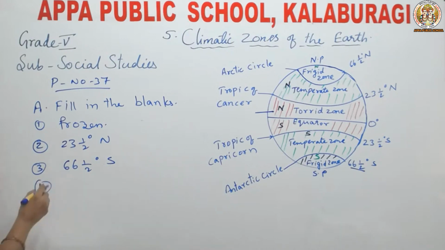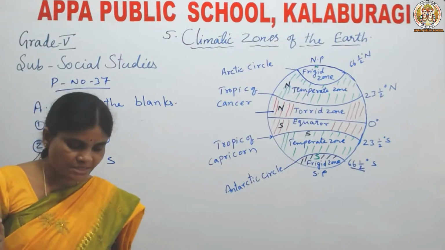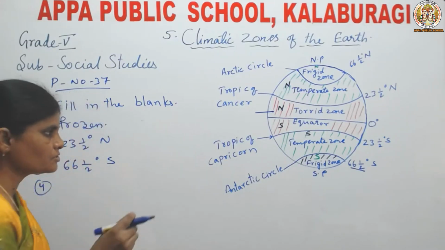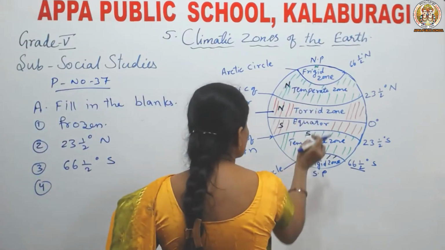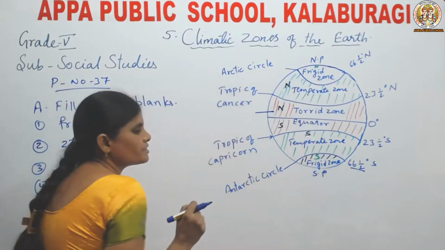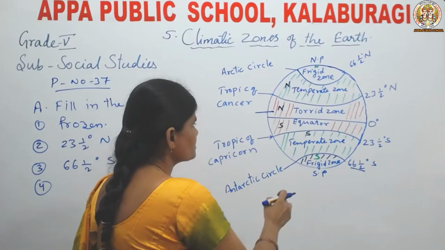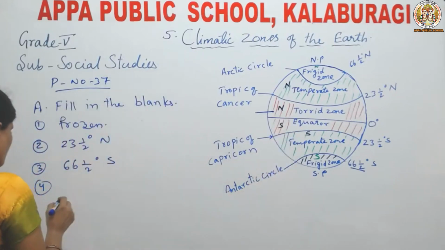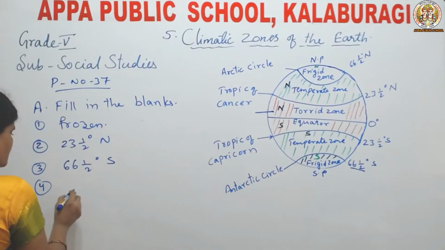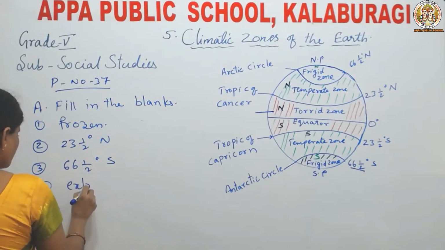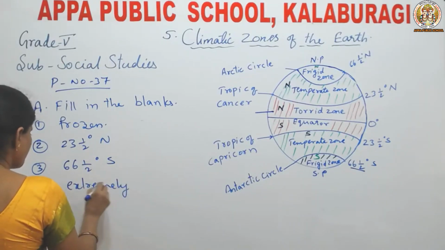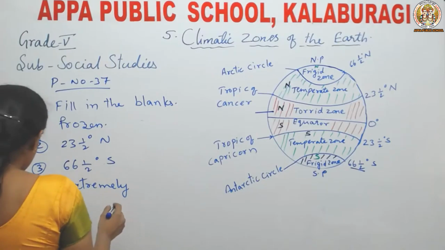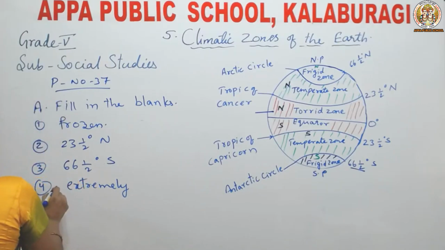Fourth one: the frigid zones have dash cold climates: moderate, extremely, and mild. These are the frigid zones. Just now I told you they receive scattered rays of the sun. That is why they are extremely cold. There is the least amount of sunlight. The answer is extremely.